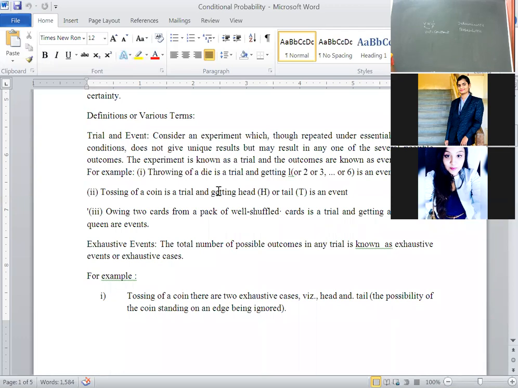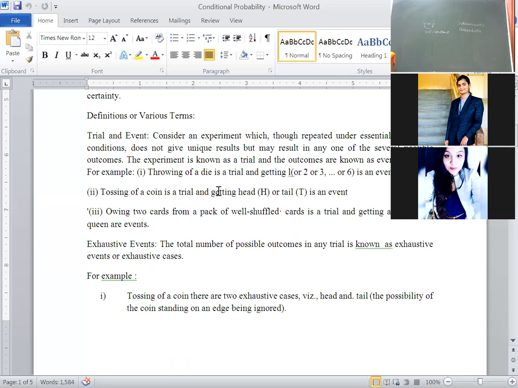Everybody knows what a trial and event are. Before that, what is a random experiment? Any idea? Tossing of a coin. Is it an experiment? Yes. Throwing of a die. Experiment. This is called a random experiment. If it is conducted repeatedly under similar conditions, the result is not unique. If the result is not unique, that is called probabilistic phenomena. Under probabilistic phenomena, we have many definitions. First one is trial and event. What is a trial?